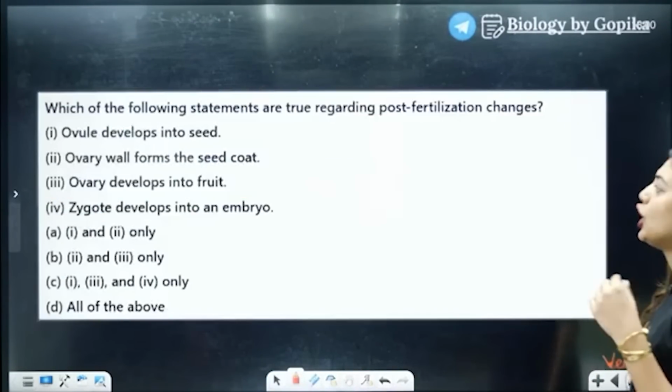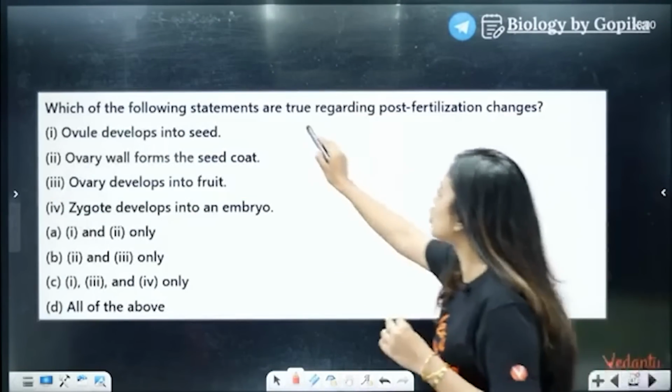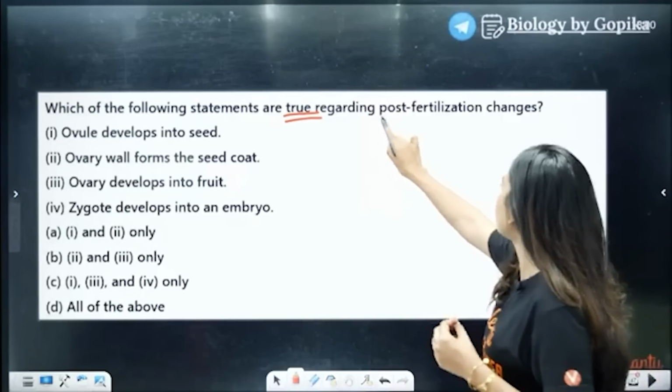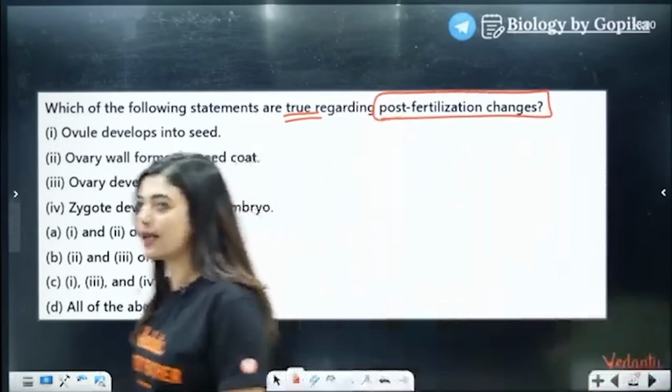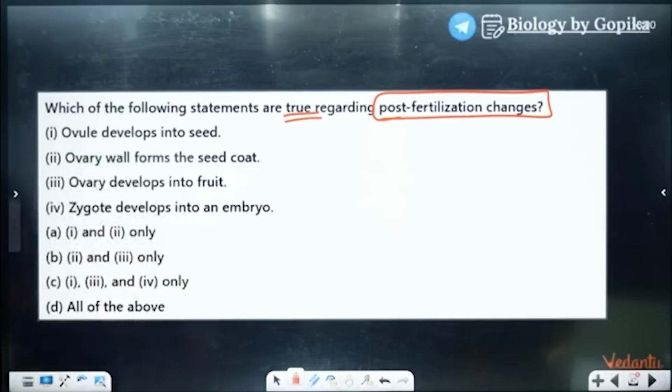Okay. Next question. Which of the following statements are true regarding post-fertilization changes? Okay, post-fertilization changes. Please answer this. I will just inform Basavaraj Sir so that he can join. Okay, please answer this question. By then, Basavaraj Sir also will join.